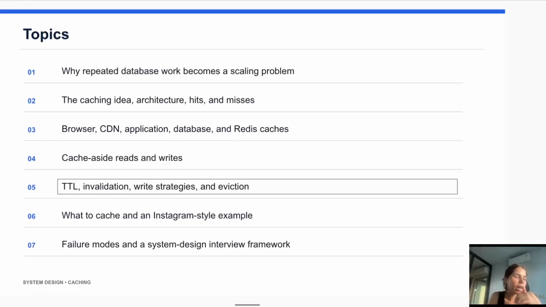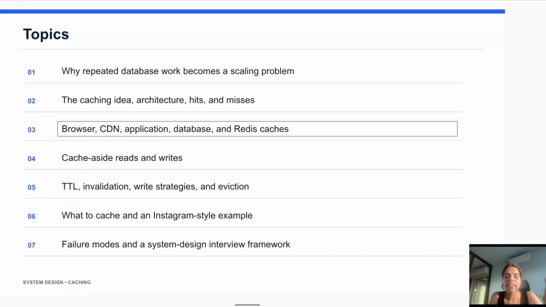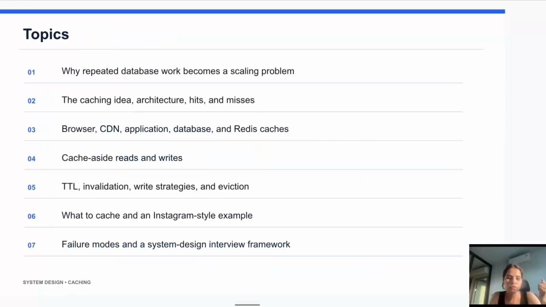We will also learn a little bit about CDN, application, database, and Redis caches. We will also check some real world examples like Instagram, and when to use caching. At last we will understand what to cache, when to cache, and how long it needs to be cached. So this is all about today's video.